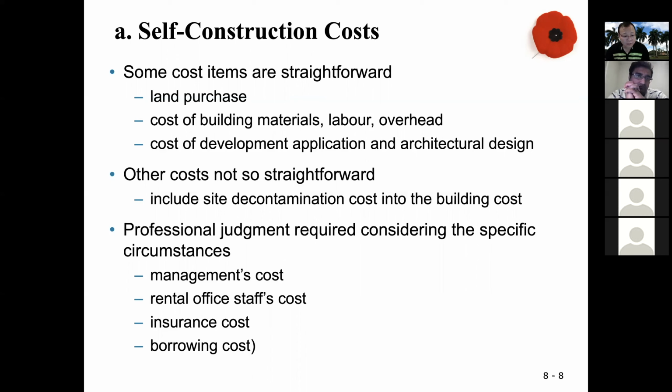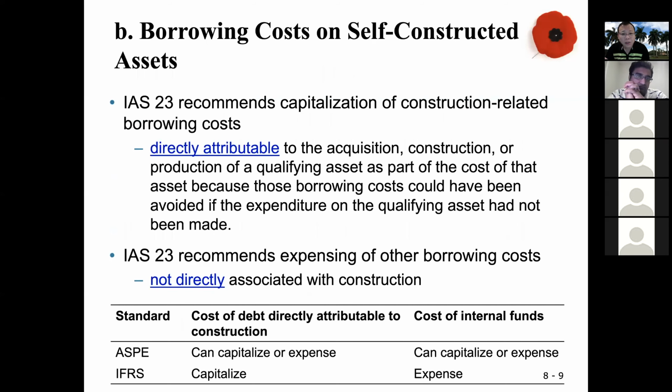Okay, so borrowing cost on self-construction assets, right? When UFL is building the science center, they need to borrow some money to build the big project, and then there is interest. The interest cost on the loan, according to IAS 23, could be capitalized. Construction-related borrowing cost can be capitalized.